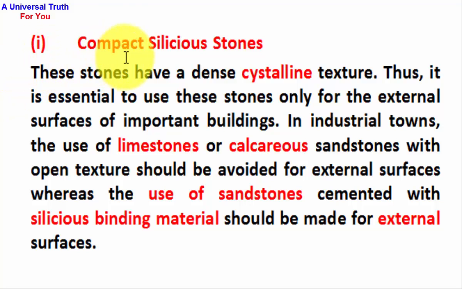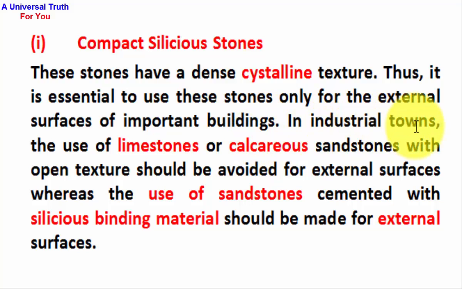First, compact siliceous stones. These stones have a dense crystalline texture. Thus, it is essential to use these stones only for the external surfaces of important buildings.